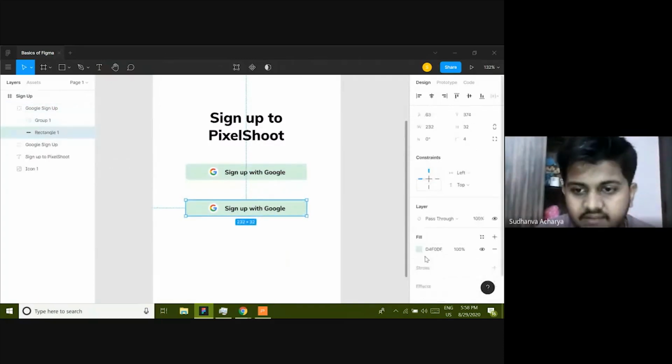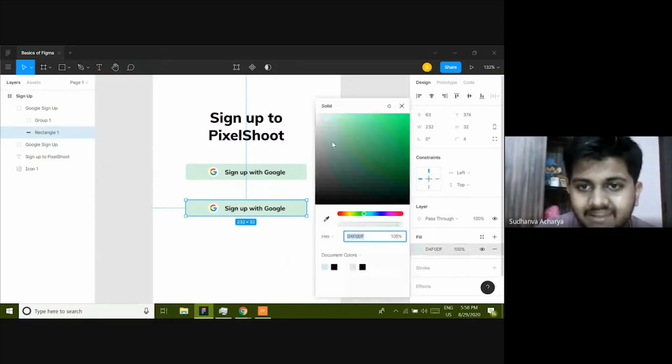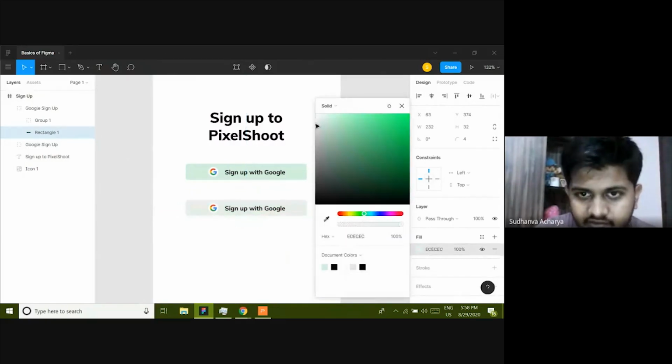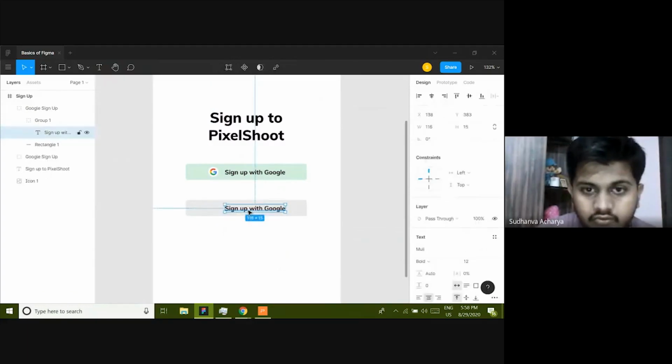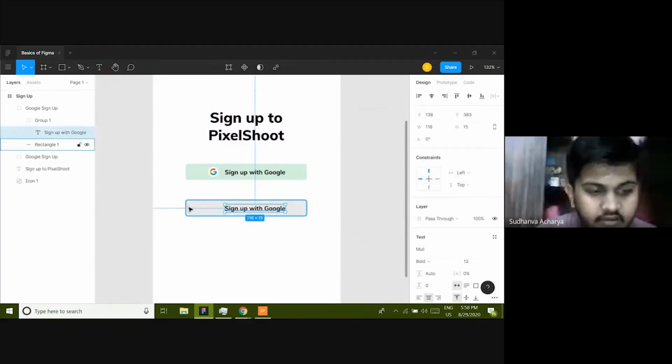And I'm going to change this color because it's a text field, it's not a button. Make it into light gray. Light gray is cool. And I don't want this Google. I'll just remove it, and I'll just click this sign up with Google.